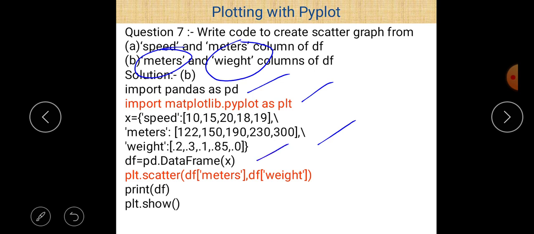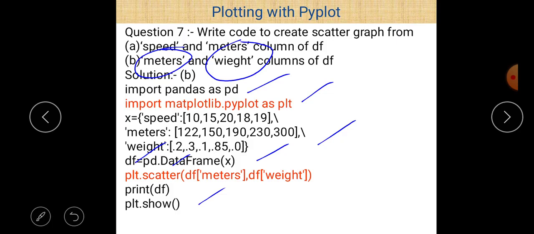And now if you want to create a scatter chart between meters and weight, which are the names of the columns of the data frame df, then just write plt.scatter, and within its parentheses just write df['meters'] comma df['weight'], and always write meters and weight within square brackets. These are the names of the columns of the data frame.